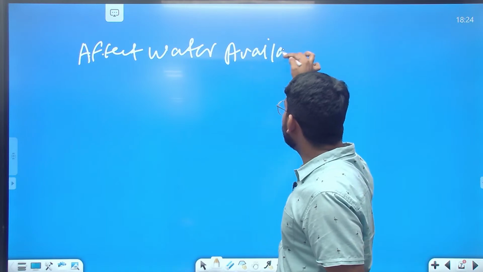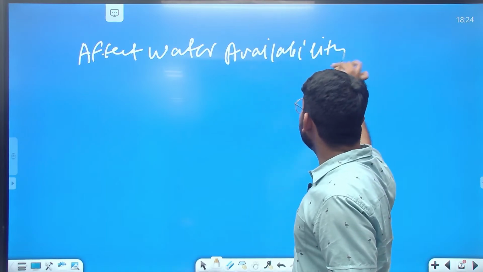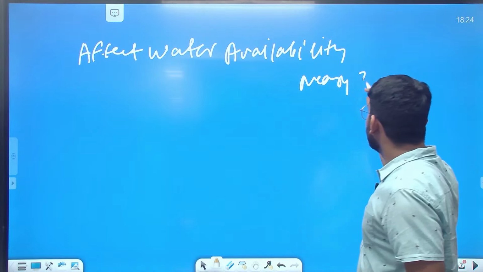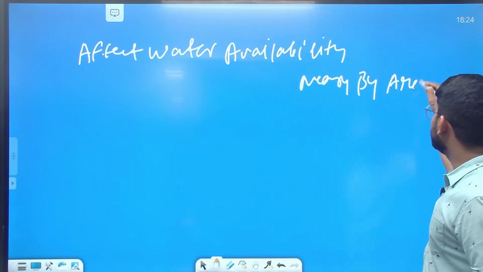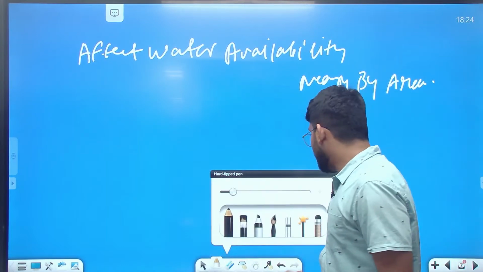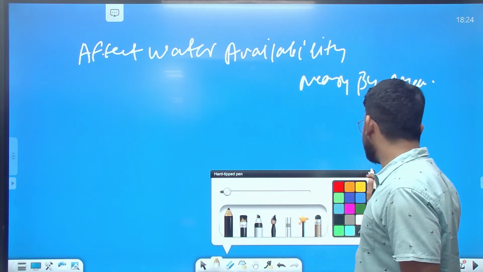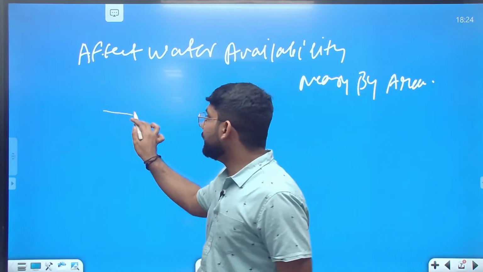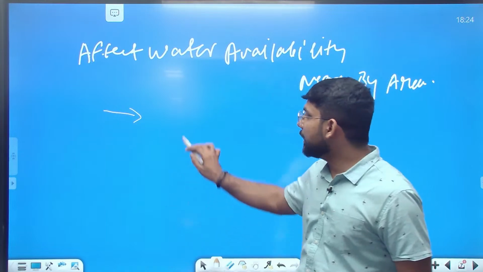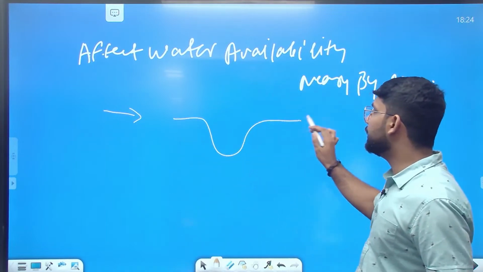Water availability in the nearby area. And here, how it's impacting the water availability in the nearby area: when there is sand mining going on, there is a creation of pits in the river bed.